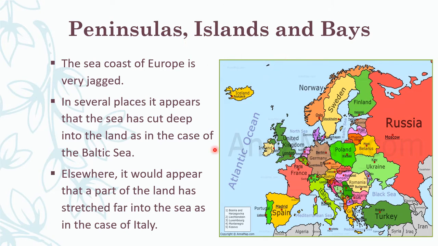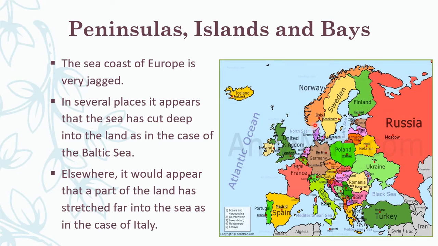And you see, this is the continent, Europe. You can see that the sea coast of Europe is totally jagged. Jagged means uneven. Can you see anywhere that it is even? It is not even. It is totally jagged. In several places, you can see that the sea has cut deep into the land, as in the case of the Baltic Sea.